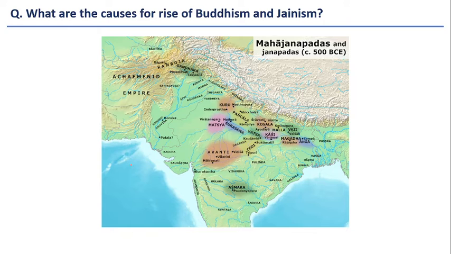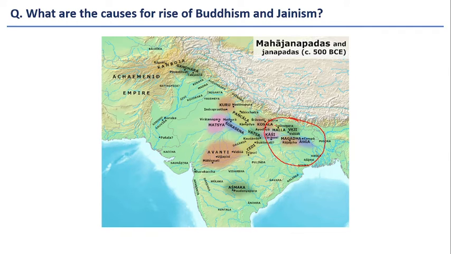Here you can see the map. This is the map that prevailed during 5th century and 6th century BCE. Here you can see many number of Mahajanapadas. And if you see the regions where new religions like Buddhism and Jainism spread, they are in the eastern part of Gangetic Plains. In this part of the world, these kind of new religions emerged. There are peculiar reasons for it.